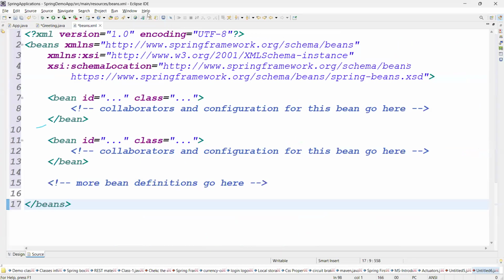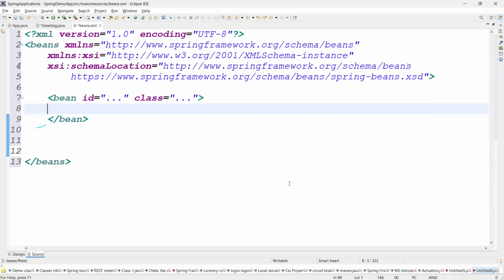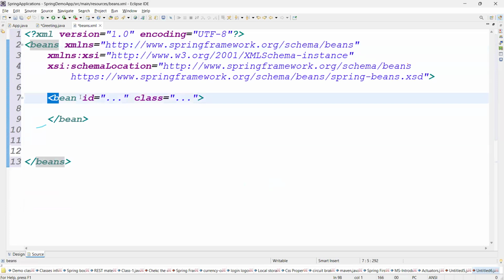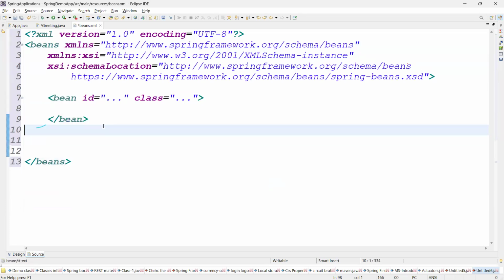This is just knowledge, guys. That's it. See, guys, you remove this, all the extra beans are there. This is called bean ID. The root tag for the XML configuration is the beans tag. The beans tag contains multiple beans you can configure. The beans tag contains multiple bean tags.